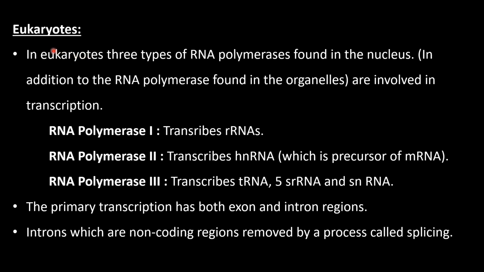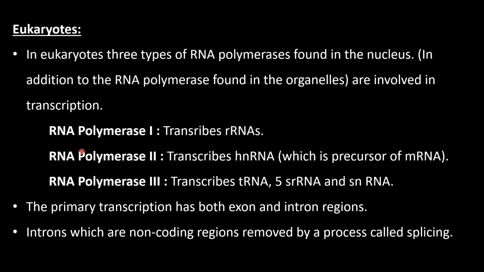Next, the transcription in eukaryotes. So in eukaryotes, 3 types of RNA polymerases found in the nucleus, in addition to RNA polymerase found in the organelles, are involved in the transcription. So 3 types of RNA polymerases are RNA polymerase 1, RNA polymerase 2 and RNA polymerase 3. RNA polymerase 1 transcribes ribosomal RNA. RNA polymerase 2 transcribes the messenger RNA and RNA polymerase 3 transcribes the transfer RNA.